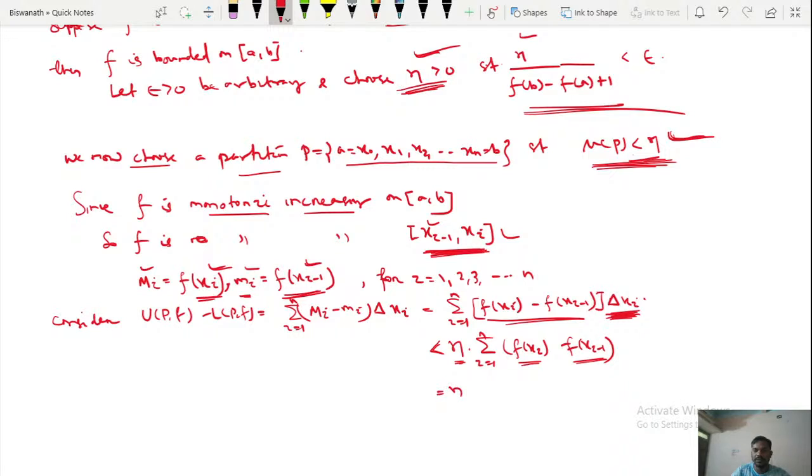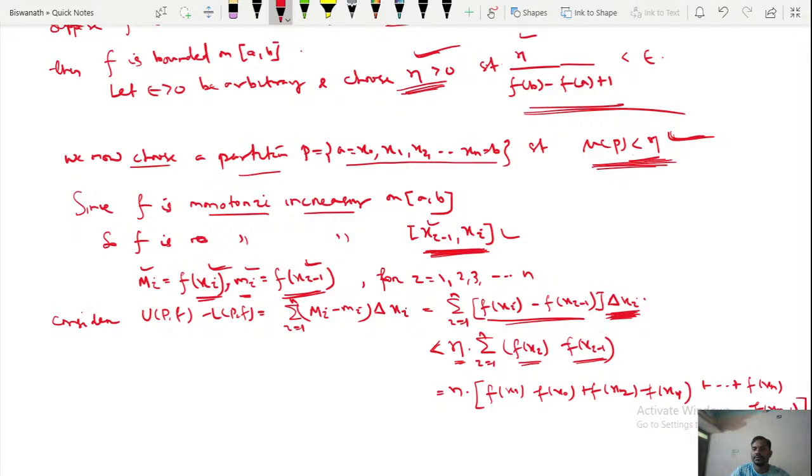So if I expand this, putting i equal to 1, this is f of x1 minus f of x0. Similarly, f of x2 minus f of x1. Similarly, for n, f of xn minus f of xn minus 1.